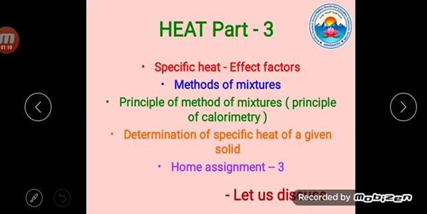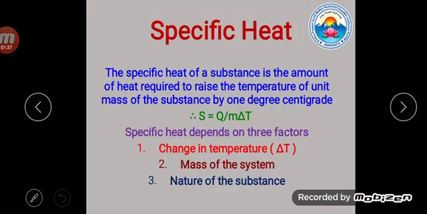Today we are going to discuss heat part 3. First one is specific heat and affected factors, the method of mixtures, and the principle of method of mixtures, that is also known as the principle of calorimetry. Second one is determination of specific heat of a given solid, and third one is home assignment 3. Let us discuss. Are you ready?